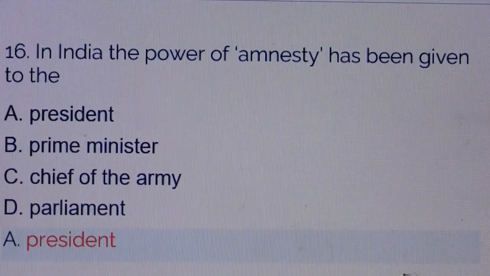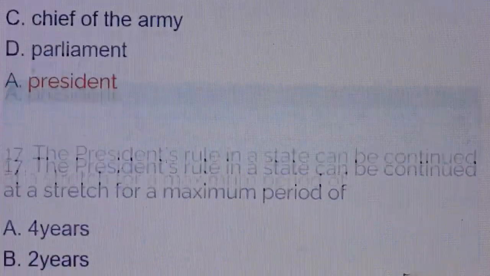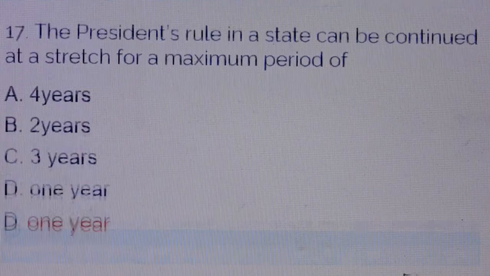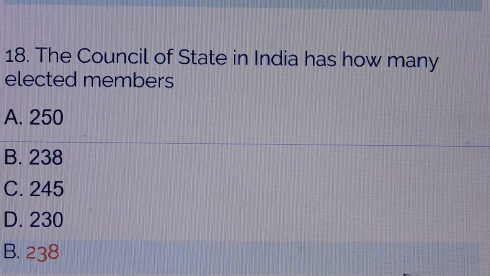Question number 16. In India, the power of amnesty has been given to the. Answer is option number A, President. Question number 17. The President's rule in a state can be continued at a stretch for a maximum period of. Answer is option number D, 1 year. Question number 18. The Council of State in India has how many elected members? Answer is option number B,